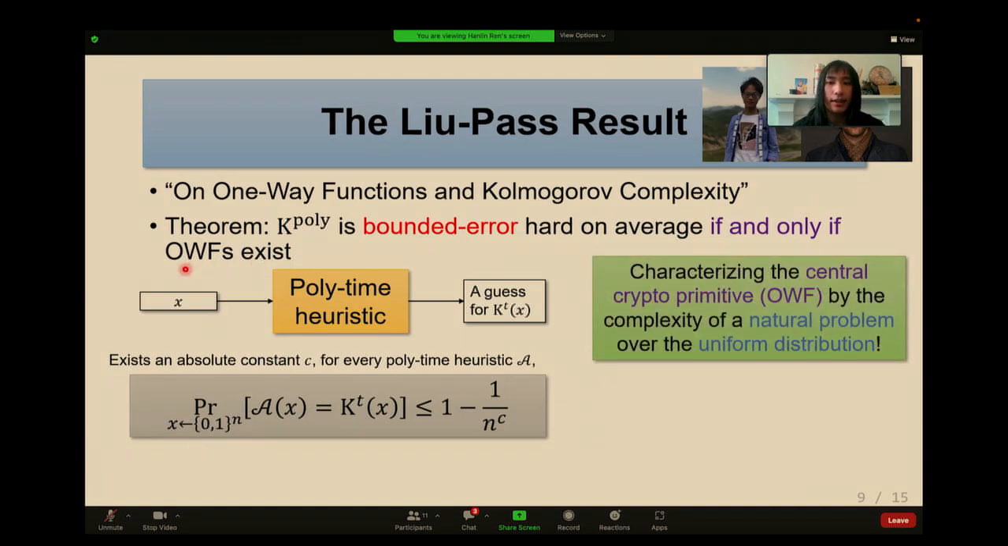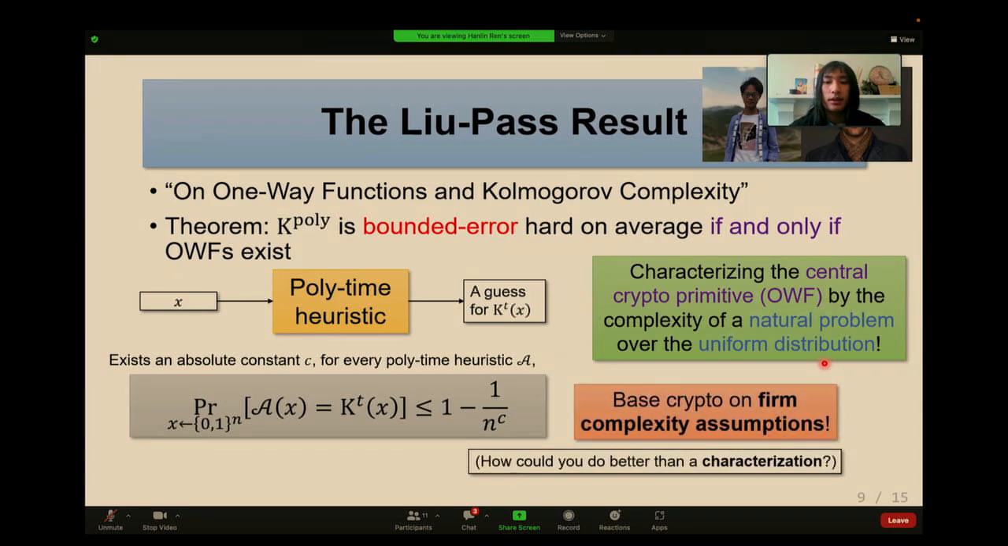This is a very nice and elegant characterization. It captures the central crypto primitive, one-way functions, by the complexity of a very natural problem, K-poly over the uniform distribution. And I think this is a very fundamental link between meta-complexity and cryptography. In some sense, this also bases crypto on the firmest possible complexity assumptions. First, this is a characterization. And second, if you want to investigate the existence of one-way functions, you just need to link the average-case complexity of K-poly to other notions in complexity theory.